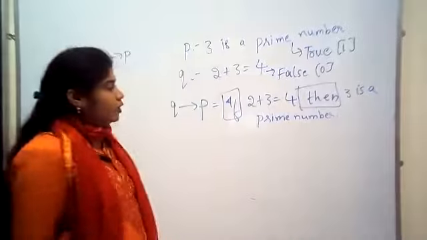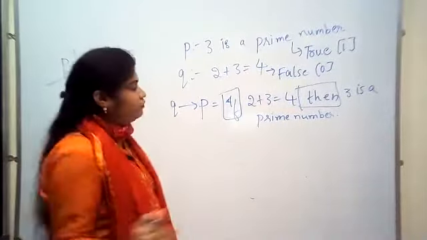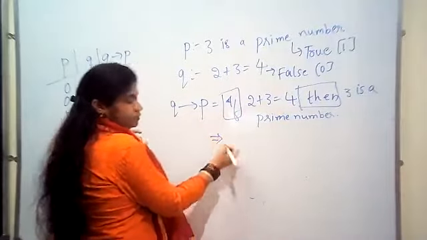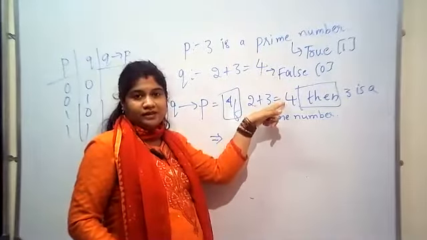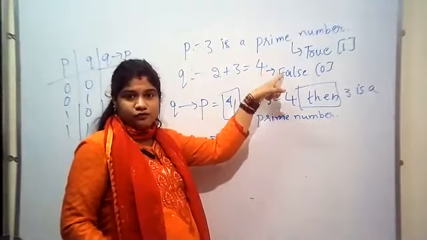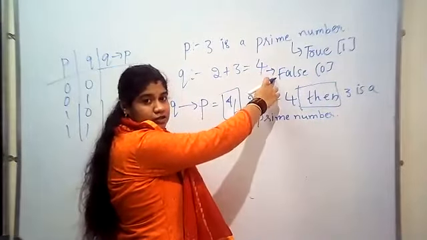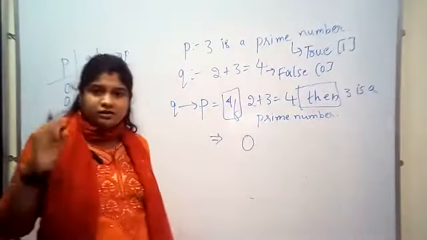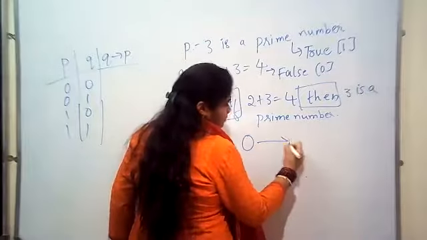Okay. Now, Q condition P, the conditional statement. We will see what the result is. Whether 2 plus 3 is equal to 4 is true or false: it is false. So it is 0, false.